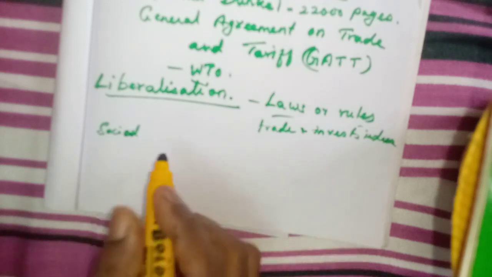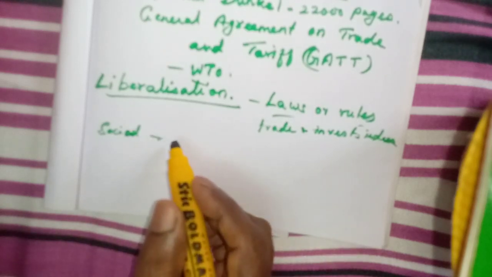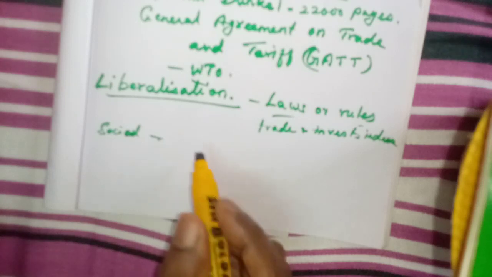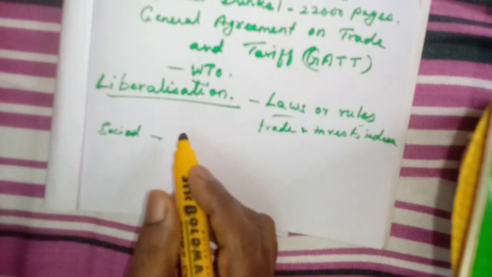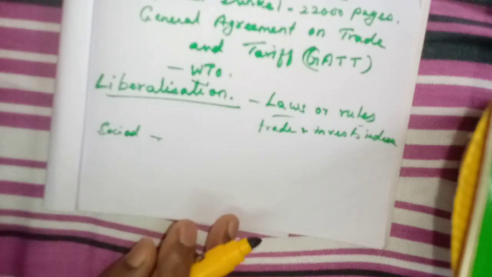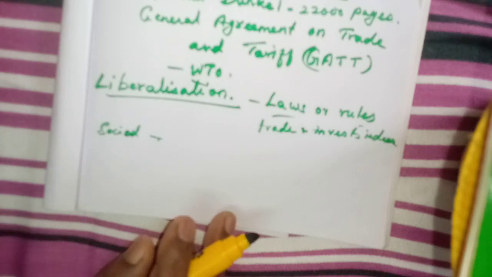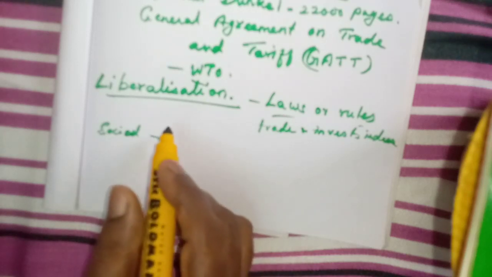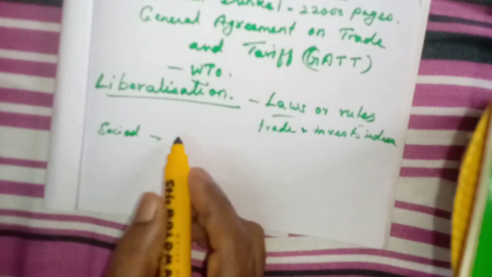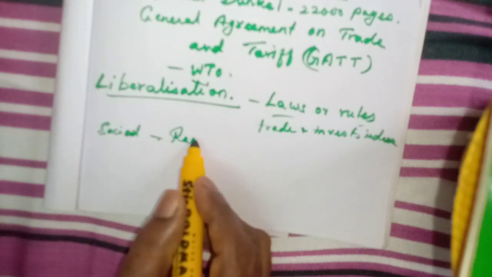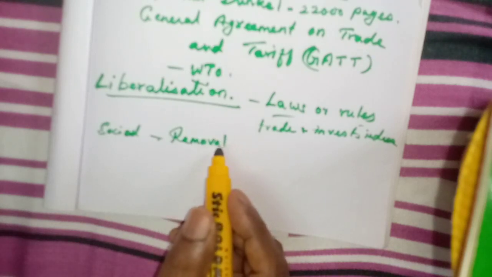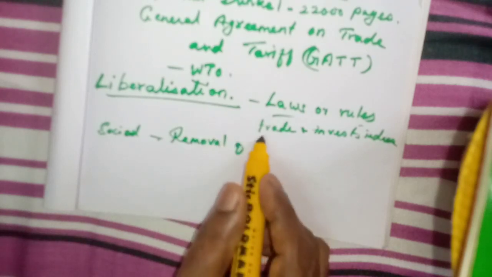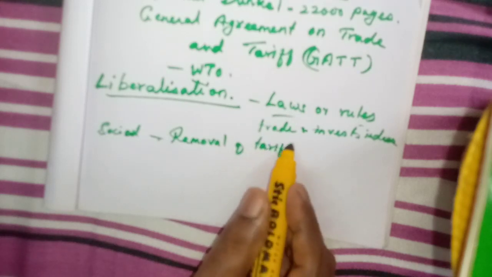So what they have done is remove the tariff. We have studied tariff, that means the restrictions related to trade, that is, how much quantity can be exported and what goods cannot be exported or imported. They have completely removed that, so any goods can be imported in any quantity. Removal of tariff and subsidies.